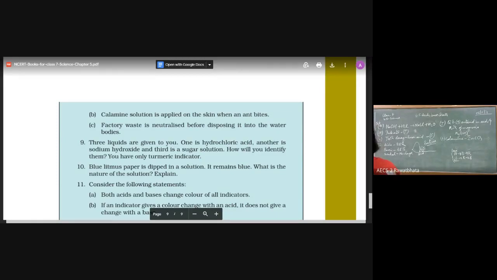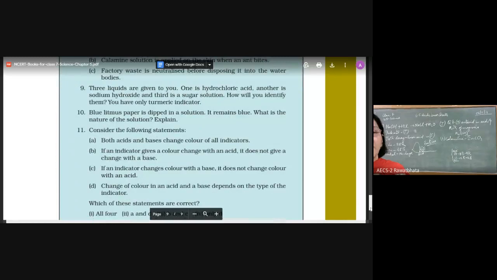The next one. Factory waste is neutralized. A moment ago we have covered because that is acidic in nature. Right? Now this is a very tricky question with a lot of twist. This actually I want to discuss with my kids. It says three liquids are given to you. Please listen very carefully. Question says, and this is actually a tricky question, and the same pattern question is there in 10th standard also. Please try and understand.